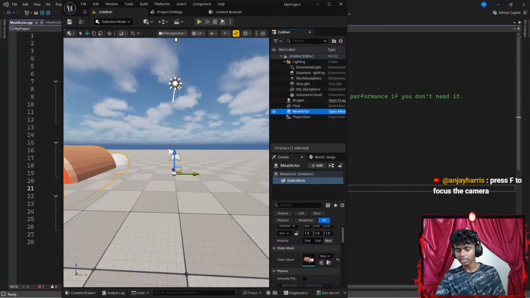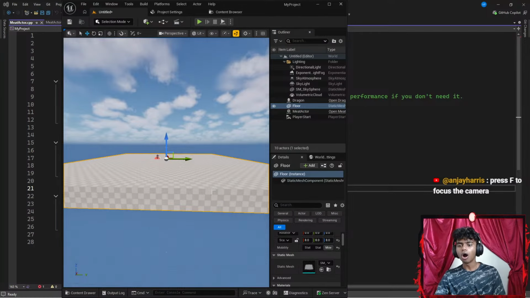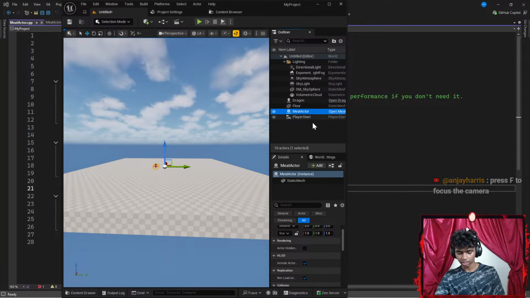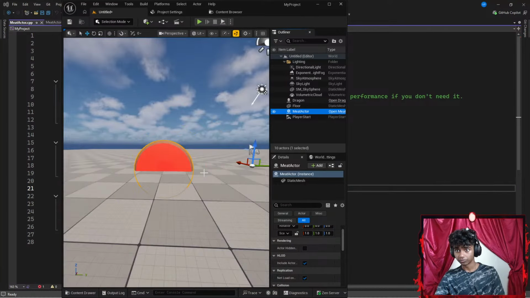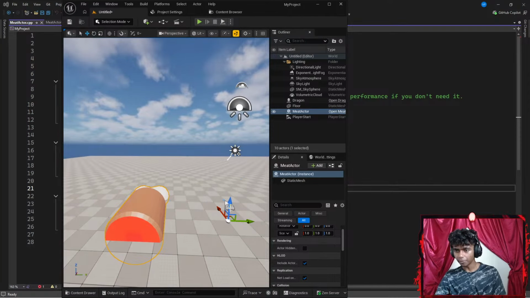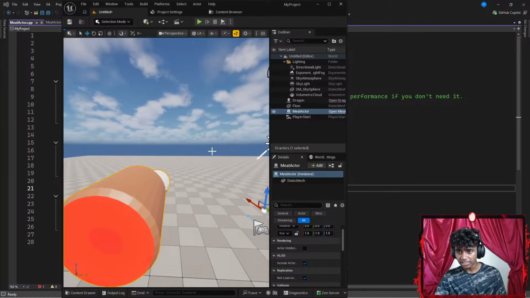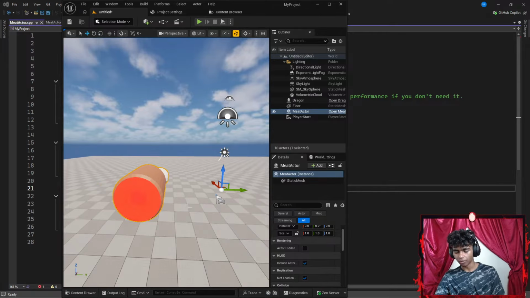Oh, I could actually try that. Let's hit something like F. Oh, okay, I actually didn't know that. Let's go ahead and go to something like my meat actor. Hit F. Okay, that's actually kind of genius. Okay, let me go a bit up. Let's get its size a bit higher. Okay, it faces downwards, but my meat is not going to be automated.